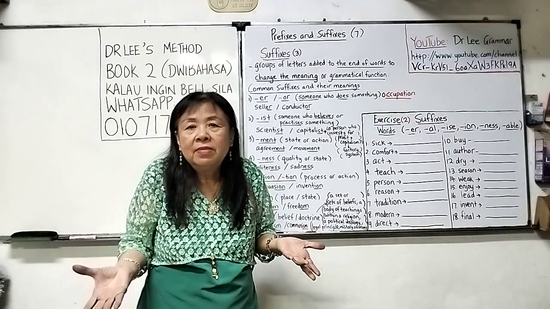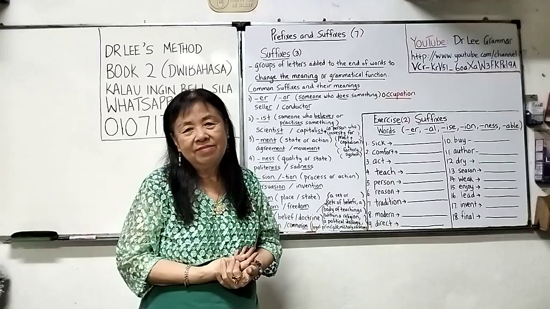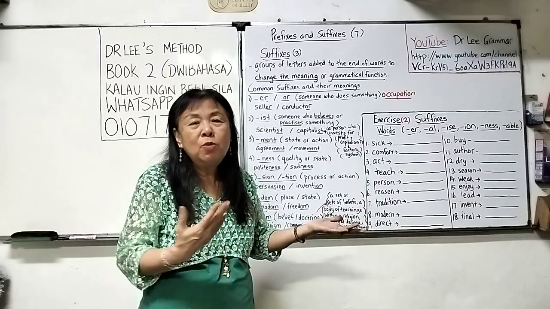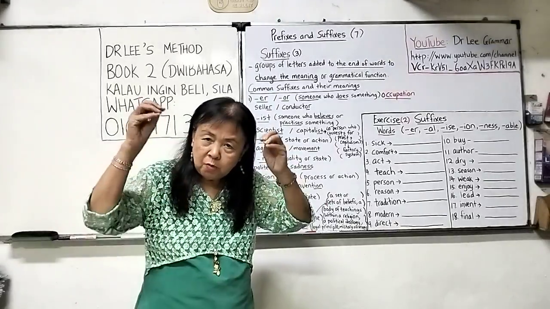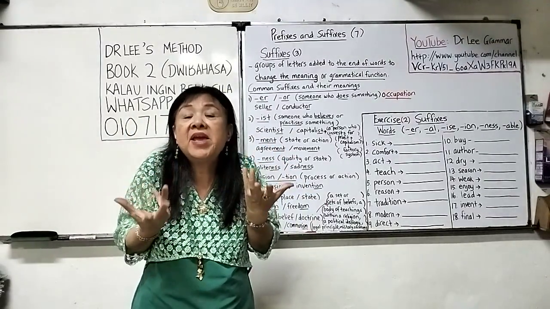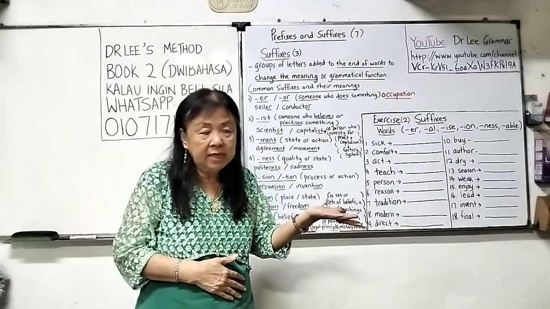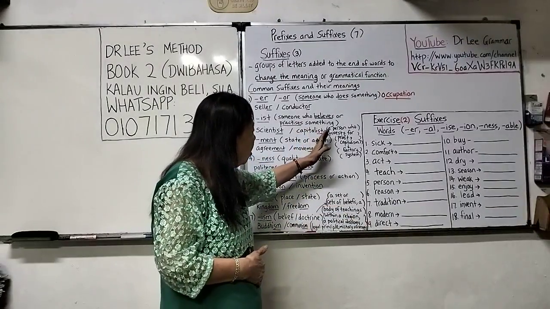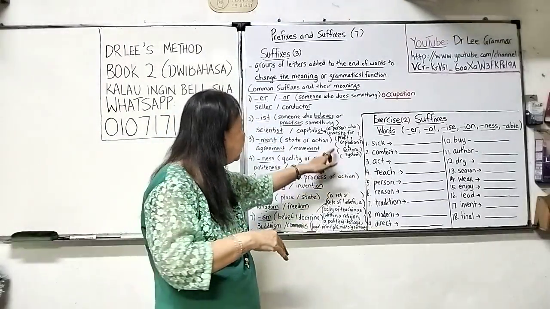Still is a person. So a capitalist is, in simple words, a businessman or a businesswoman, someone who does business. So a capitalist is a person who invests, who puts in money to a business because this person wants to make money. He wants to earn a profit. So he is called a capitalist. And his thinking, his ideology, his belief is based on capitalism.